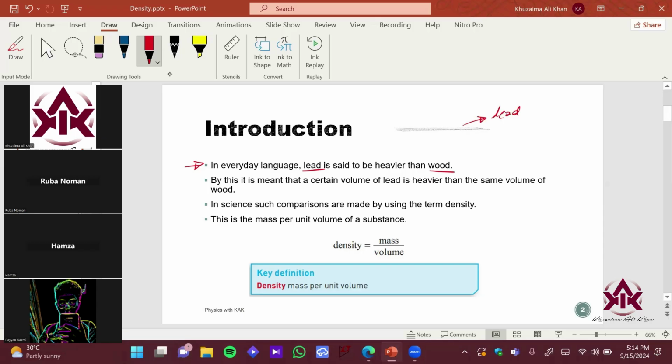Raise your hand and answer. Sir, it has more mass per unit volume. Okay. Anyone else wants to participate? Okay, no one. I guess everyone agrees with Ryan. So Ryan is saying that it has more mass per unit volume. Ryan saw the formula and manipulated it: if the numerator is larger, then the overall answer would also be greater, right? Yes, Hamza, you want to add on?